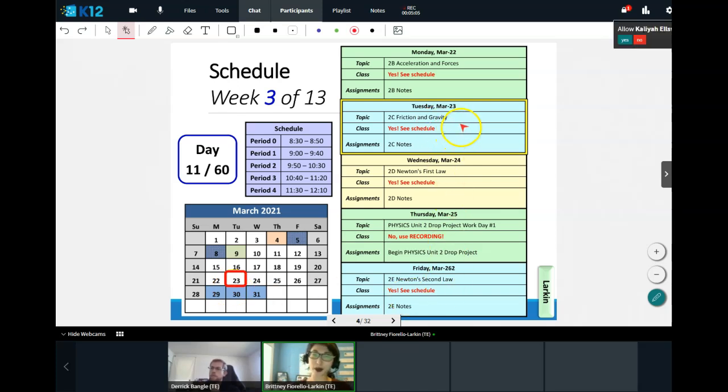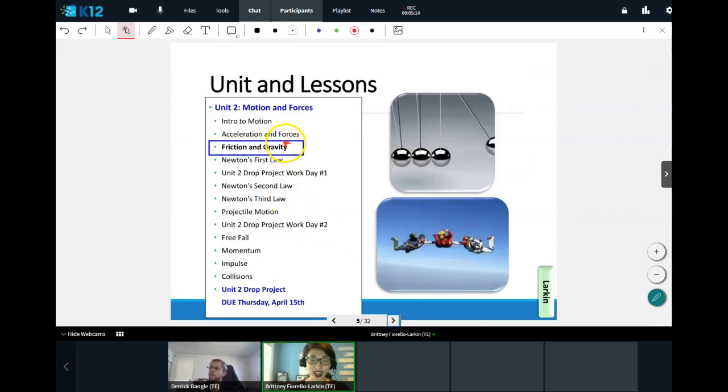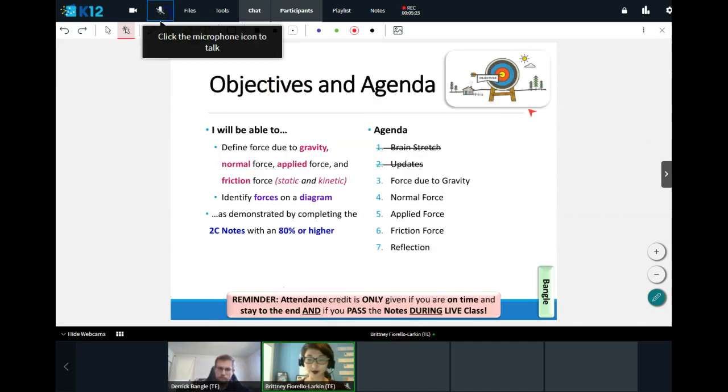Today we're going to be talking a little bit about friction and gravity, a couple of other forces as well, but the main ones we're going to be taking a look at today are friction and gravity. Let's go ahead and take a look here. We're about a fourth of the way through our unit here, so this is where we will be going. You'll see that we're going to be getting into Newton's laws in our next lesson.